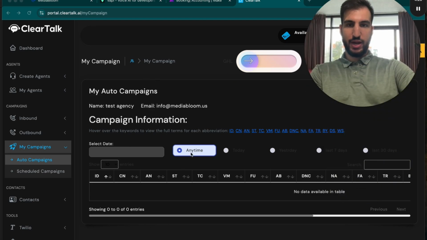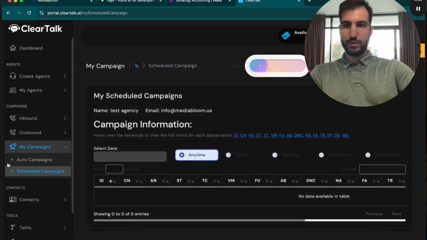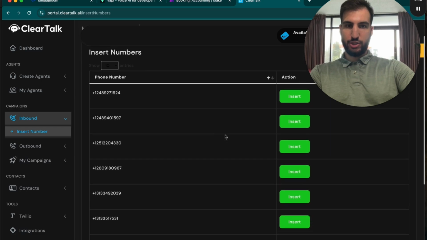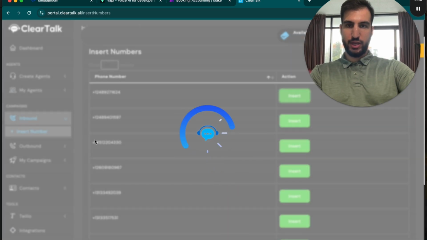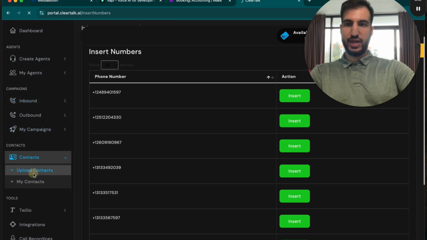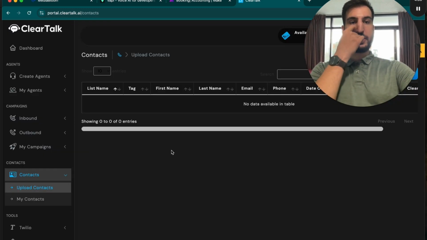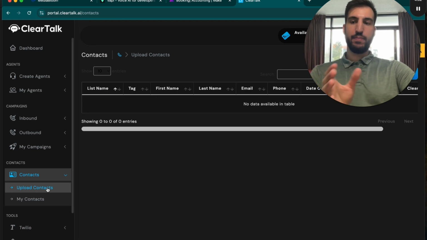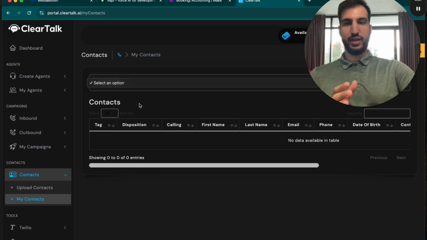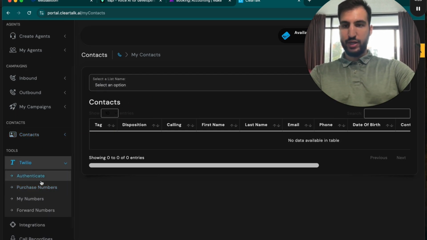And you just kind of turn that on and all that different stuff, right? Makes it super easy. Scheduled campaigns, so you can schedule it pretty much the exact same thing. So let's say you want to choose this number, insert, yes, and then the system has your Twilio phone number. You can have the contacts in here, so if you want to have all the contacts in here, you can import them, or you can use the My Contacts and look in like Go High Level, anything like that, right? You integrate Twilio so you can purchase a number or authenticate it.